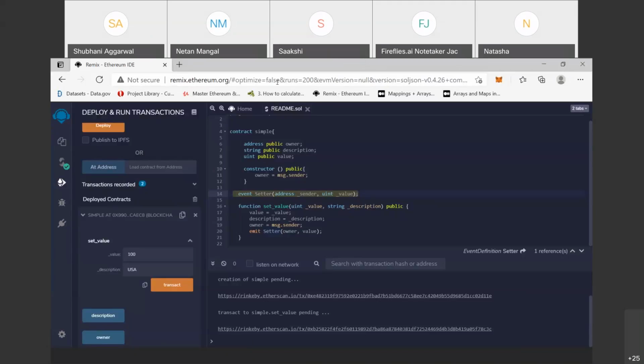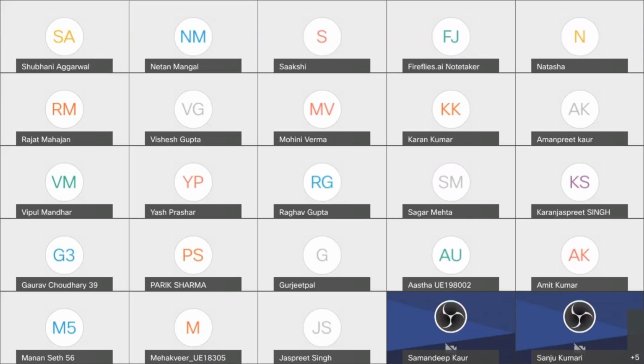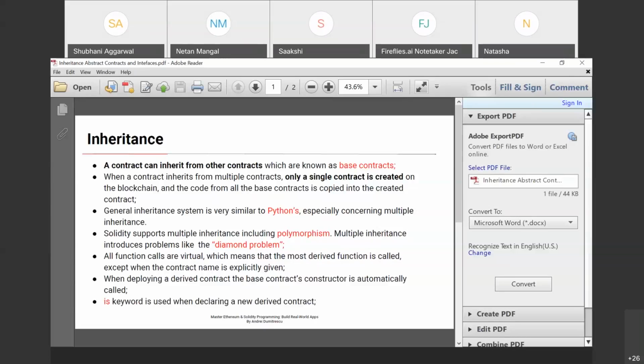So next we'll discuss inheritance. Just open my, see the screen of inheritance.